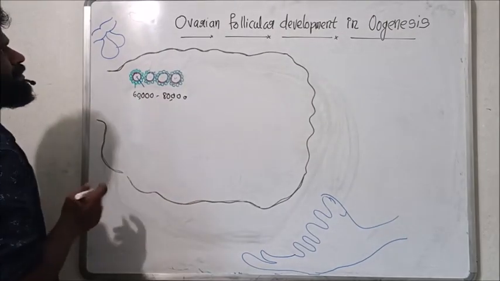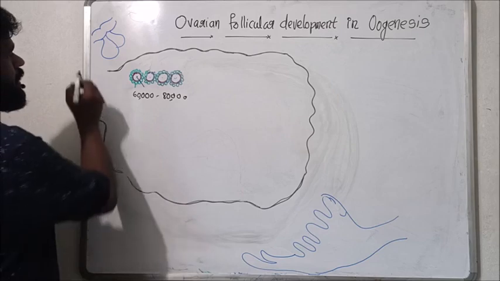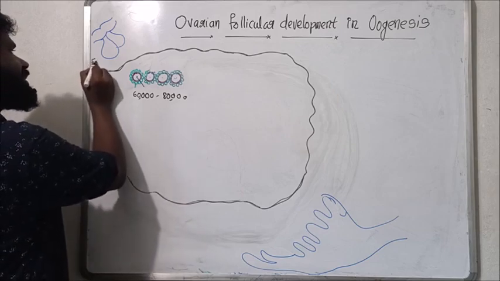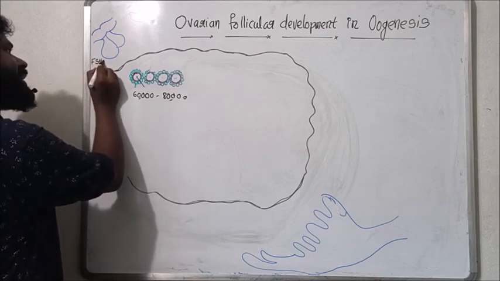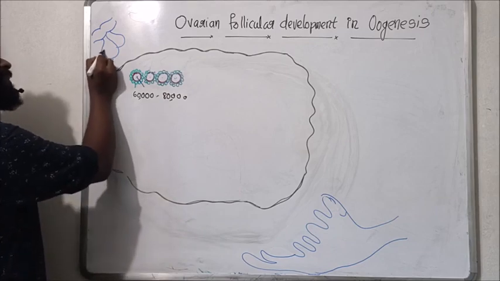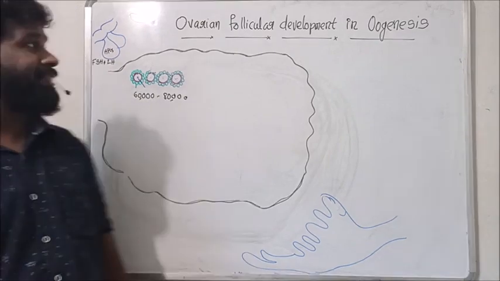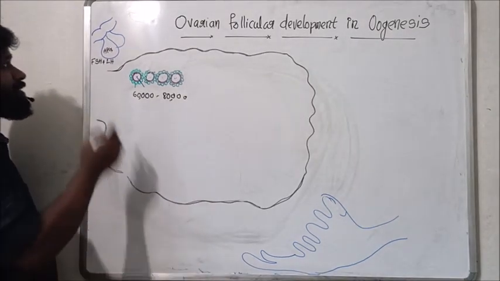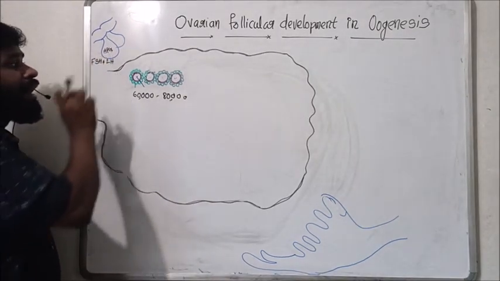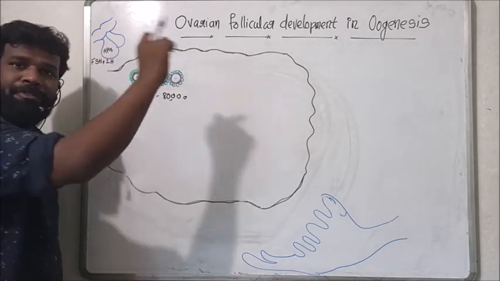At puberty, the hormones FSH and LH, the gonadotropins from the anterior pituitary gland, act on the primary follicles.